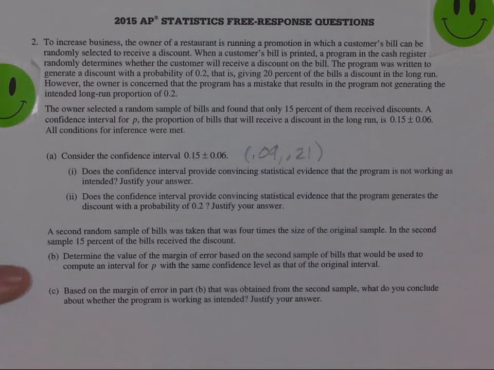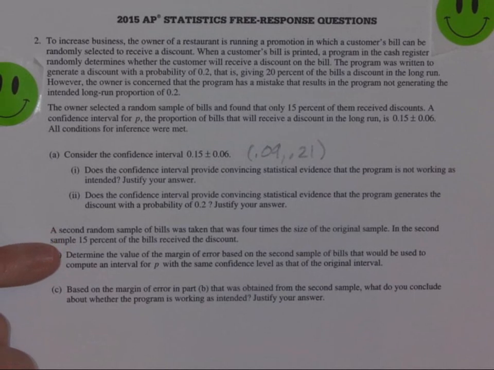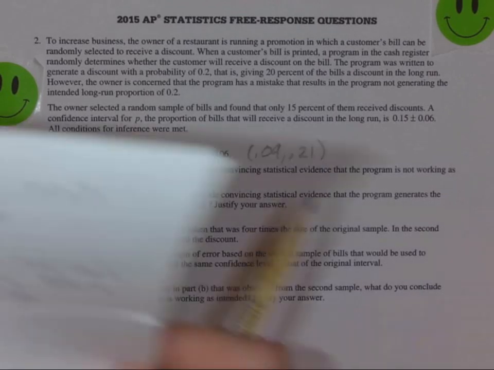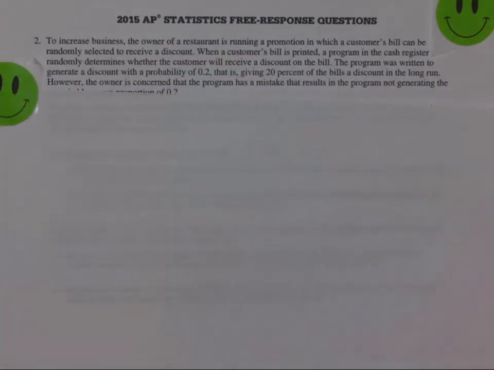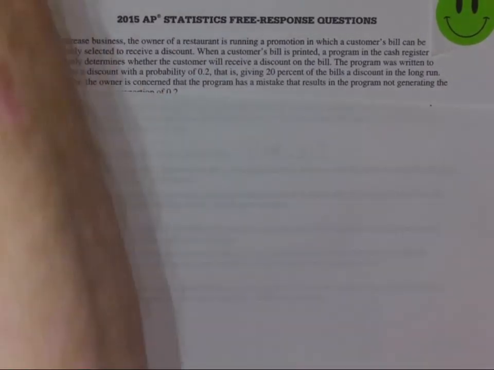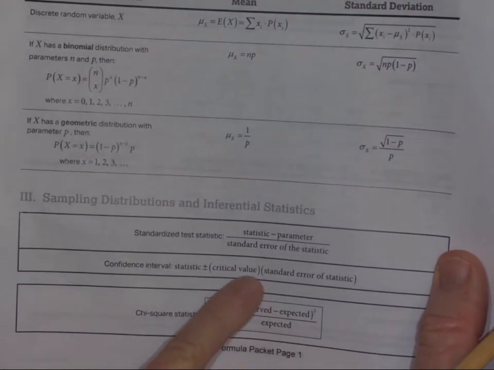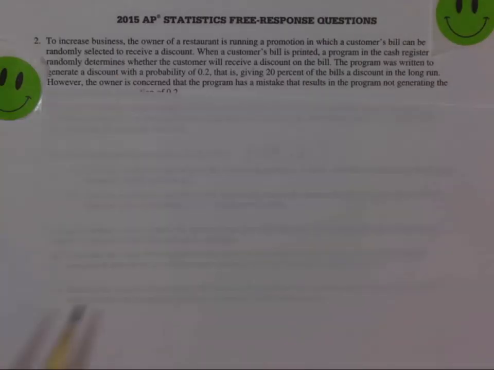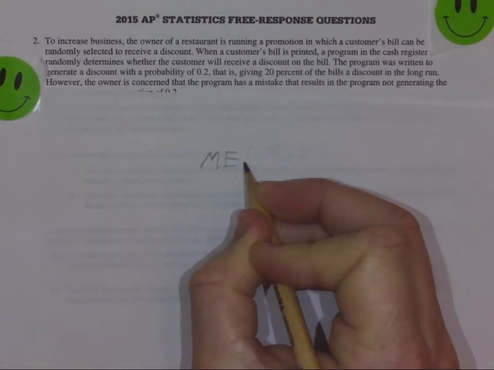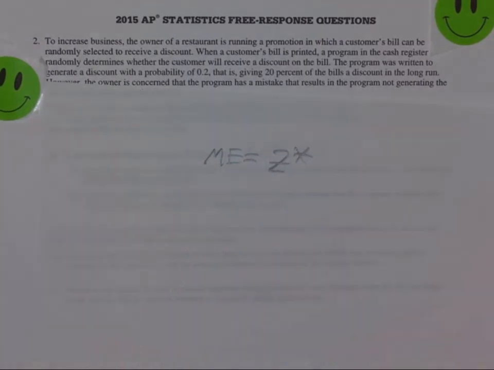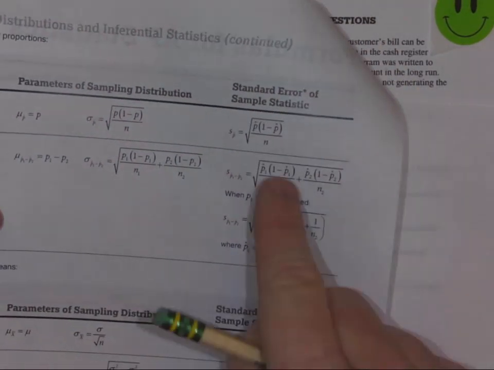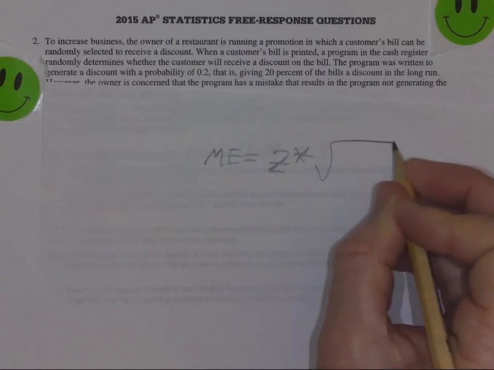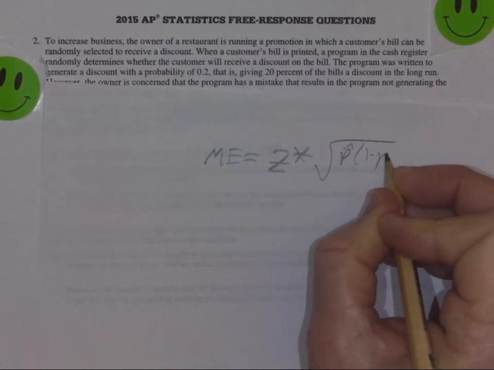And so then, a second random sample of bills was taken that was 4 times the size of the original. In the second sample, they still had 0.15 as their point estimate. Determine the margin of error. So what you have to realize here is the formula for margin of error. If we look at our formula sheet, every confidence interval is critical value times the standard error of the statistic. So the margin of error is our critical value, z star, times the standard error of the statistic. For proportion, it'd be the square root of p hat times 1 minus p hat over n.